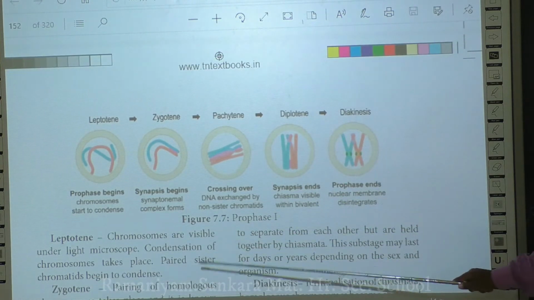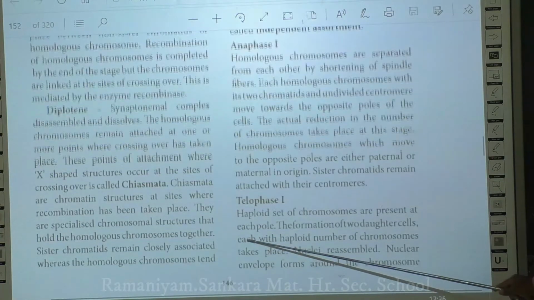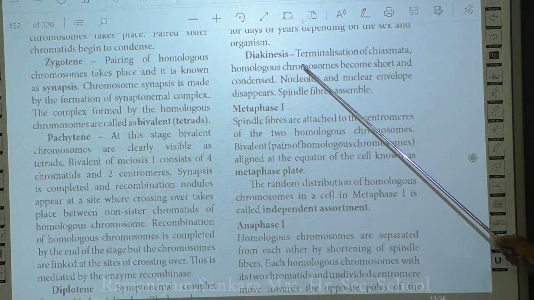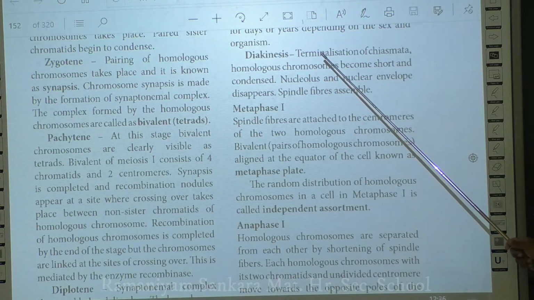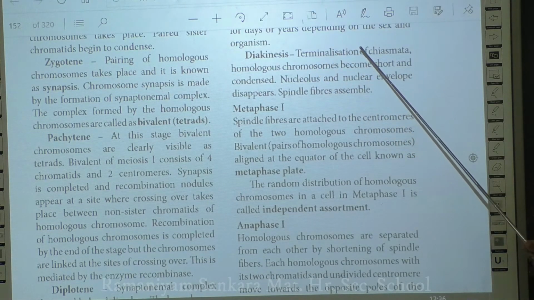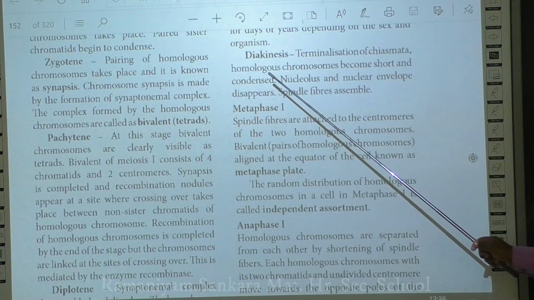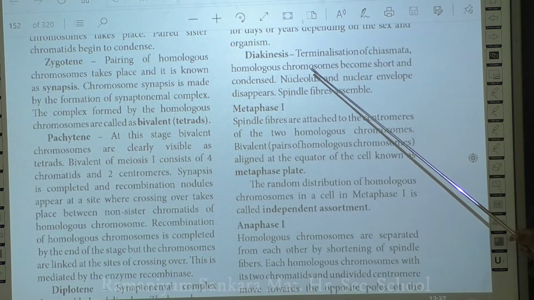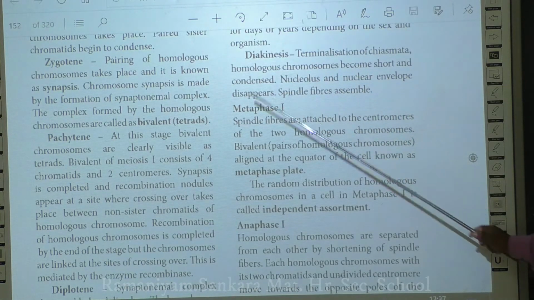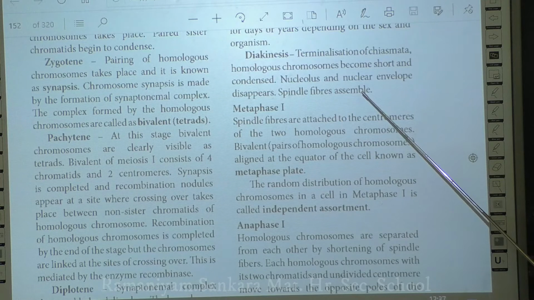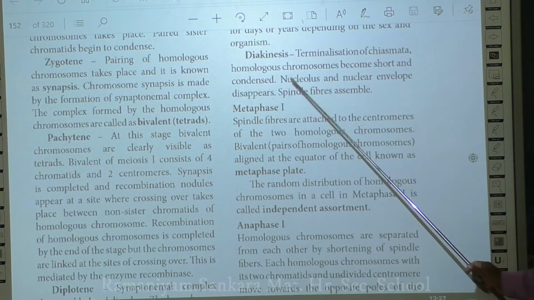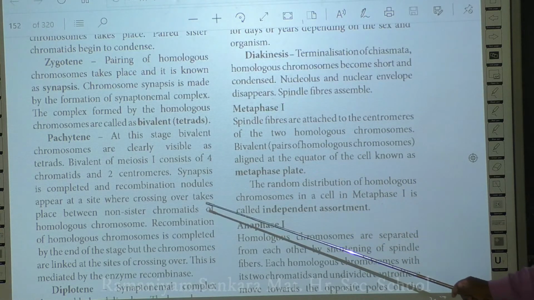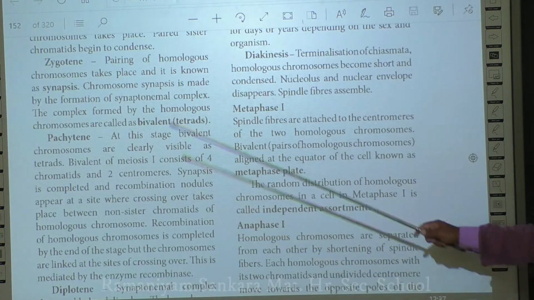And during this diakinesis, what is happening here? You see here, there is a terminalization of chiasma. The homologous chromosomes, which have the bivalent sister chromatids, become very short and condensed. Again, it is similar to the prophase of mitosis. The nucleolus and nuclear envelope disappear, and spindle fibers assemble. So this is what happens in diakinesis. This phase is slightly similar to prophase 1. Next, after this prophase 1, which is the longest phase of meiosis,